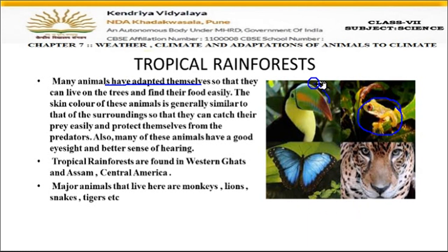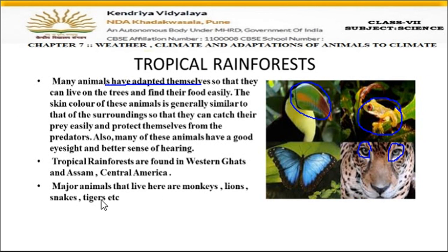Some have huge beaks, you see, to get the fruits. Some have very sharp eyesight. You can see the eyesight of a tiger or leopard. They have very good eyesight, right? They can easily see their prey and then attack them for their food.